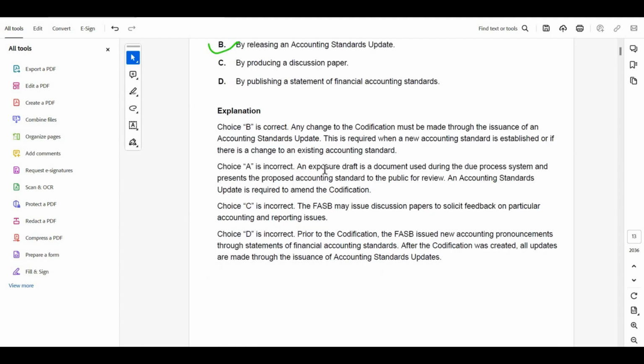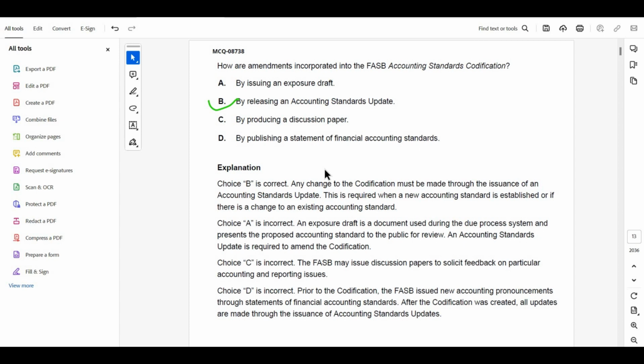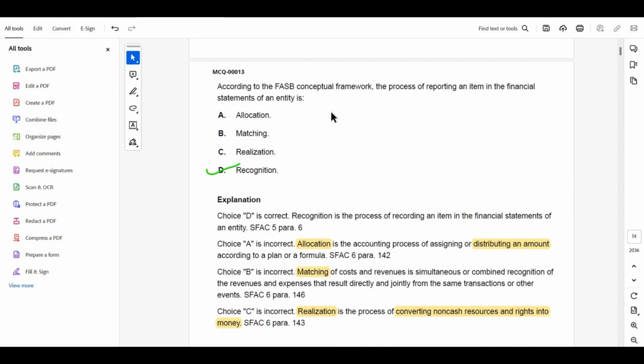Moving forward to the next one. How are amendments incorporated into the FASB accounting standards codification? It's the same one, a repeated question. It's by releasing accounting standard updates. Moving on to the next MCQ.